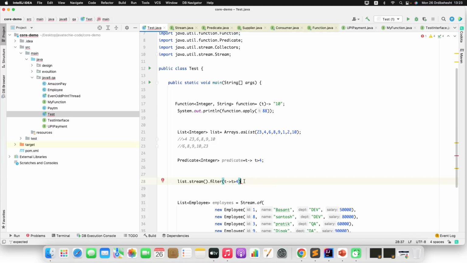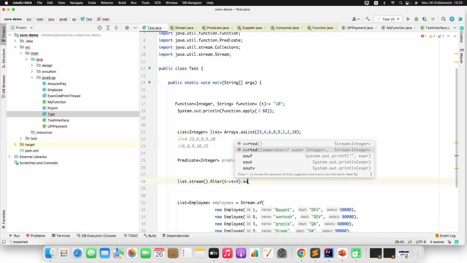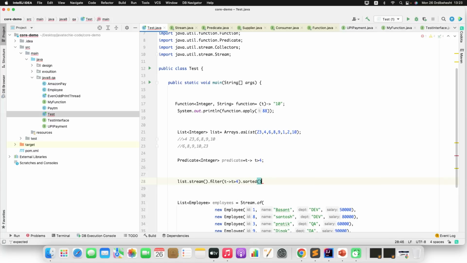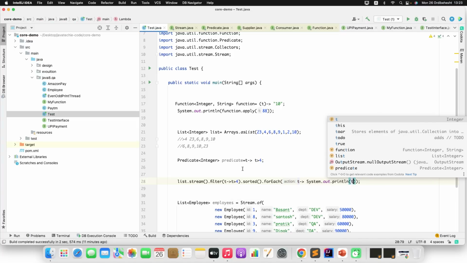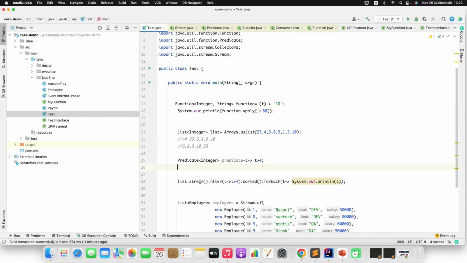Now after filter, I will get these numbers, right? Simply I just want to sort it. So just do sorted, in ascending order. Then I just want to iterate it, or I just want to print it. So I will do something like this, sout, just print it. Fine. So if you observe, with this stream object I am performing all the data manipulation logic in a single stream pipeline. It will not change anything. Whatever input you are giving, you will get the desired output. It will just process as per your pipeline methods.